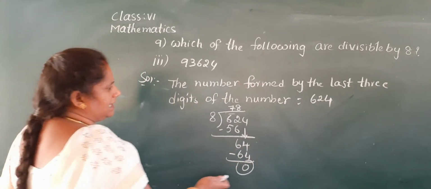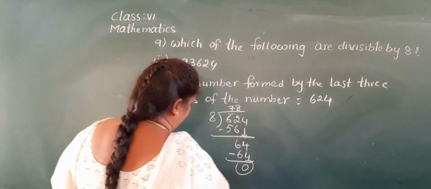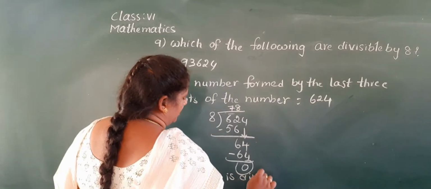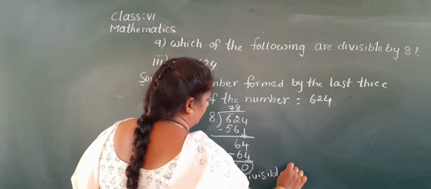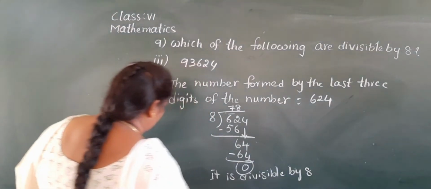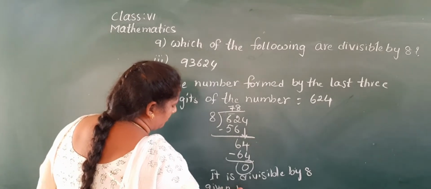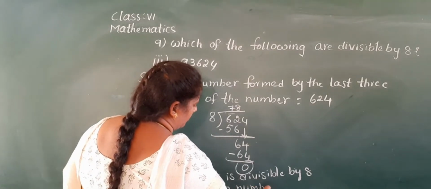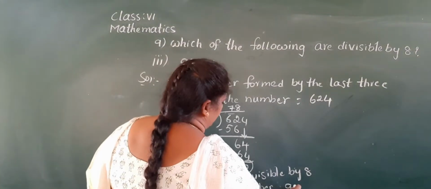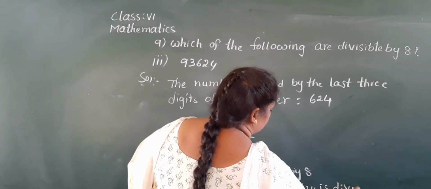Yes, here also we get the remainder 0. So yes, it is divisible by 8. So the given number 93,624 is divisible by 8.